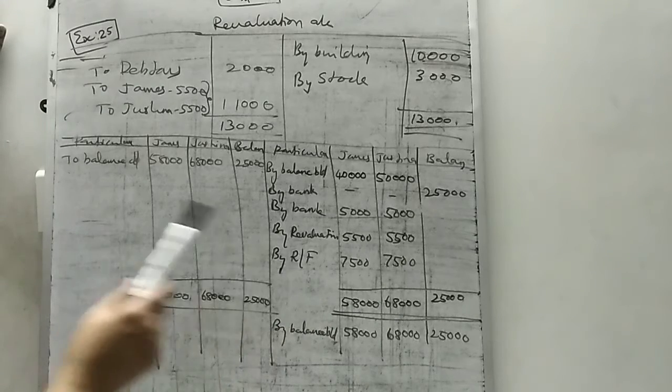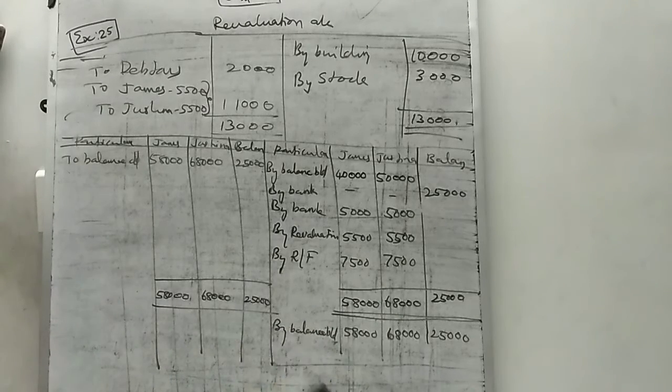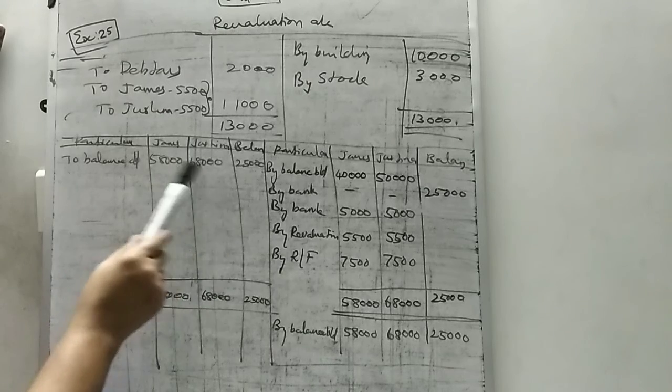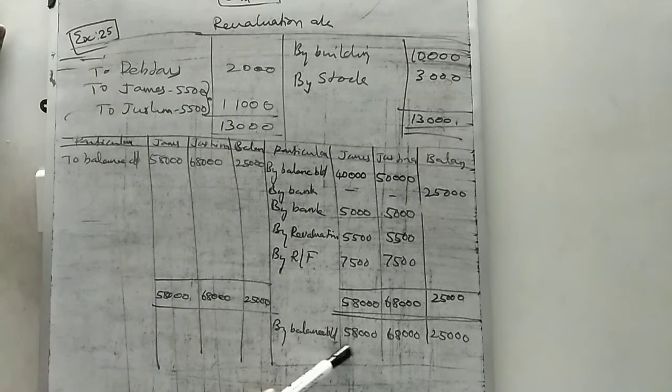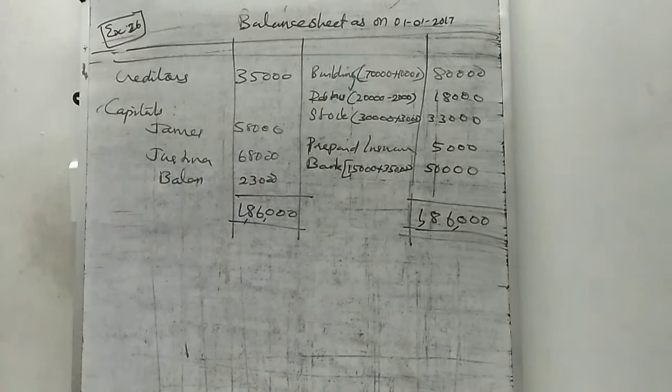Okay, so this side there is no entry. That is the balance sheet. This is the closing balance: 58,000, 68,000, 25,000. With this, we can prepare the balance sheet also. Very simple. Now listen on the board. This is the balance sheet.